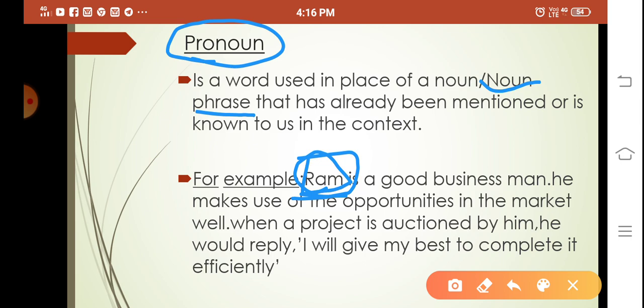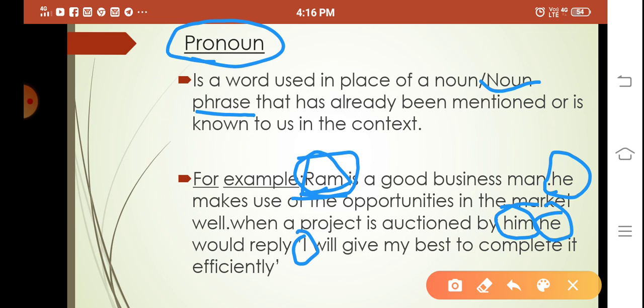Ram is a good businessman. He, here, is a pronoun. He makes use of the opportunities in the market well. And when a project is auctioned by him, him is also a pronoun. He would reply, I will give my best.